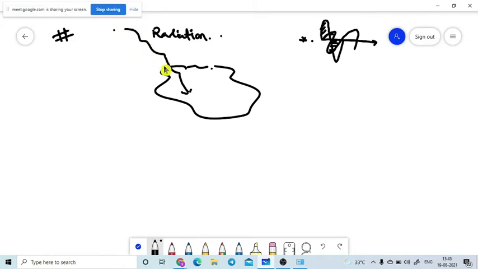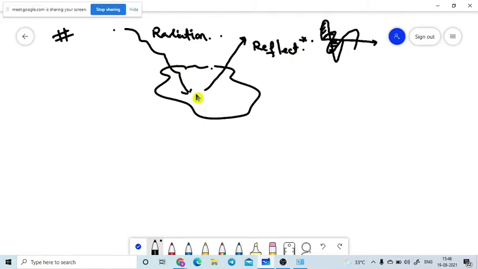Let me assume the heat energy is incident on one of the objects, like a matter. What will happen if it is going to absorb any heat energy? How many processes can occur? First of all, if this surface is a highly smooth polished surface, definitely some part of the heat will reflect. So the heat energy is incident on a matter or substance, and some part of the heat energy will be reflected from the substance. That is reflection.